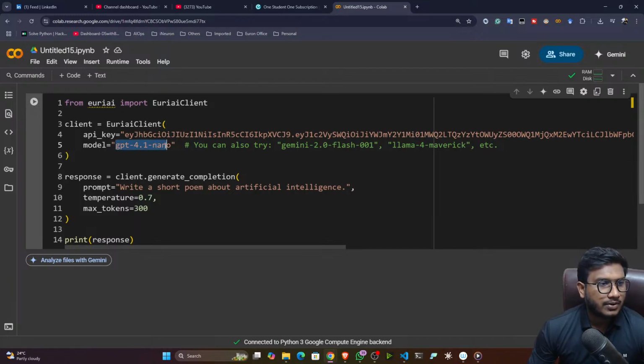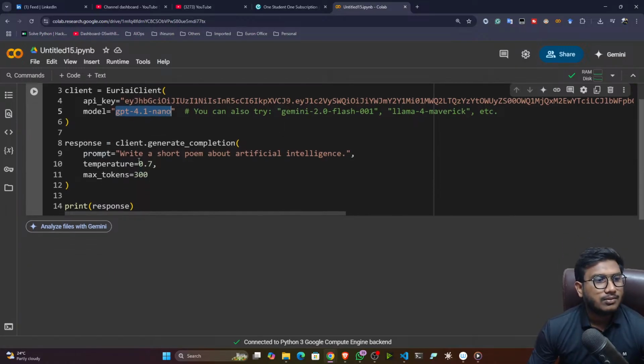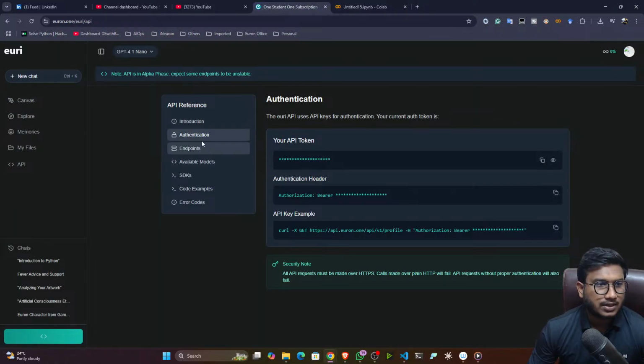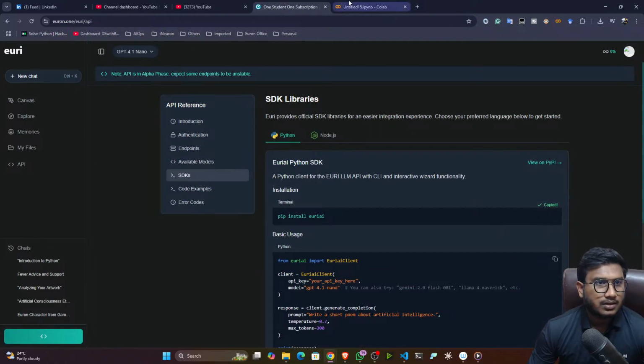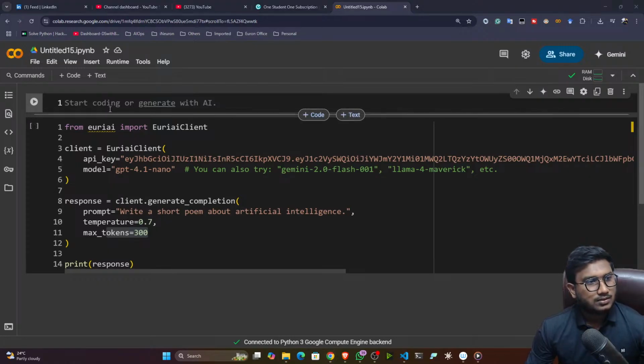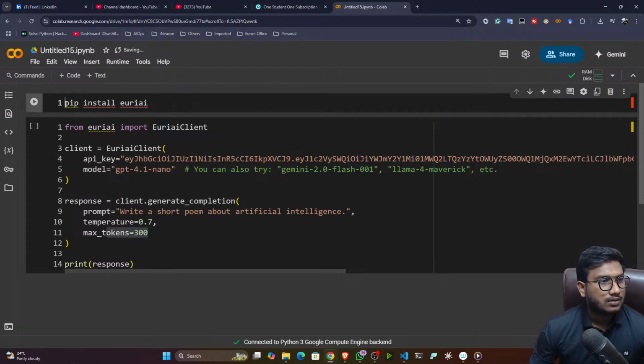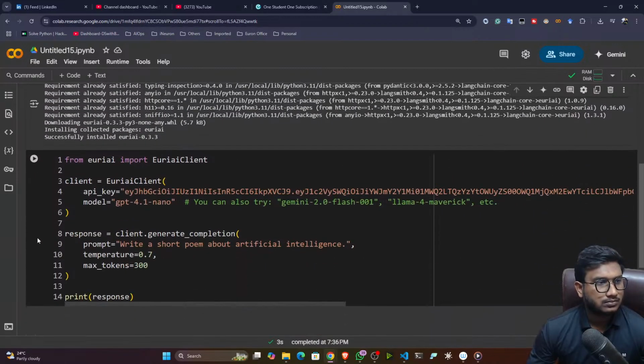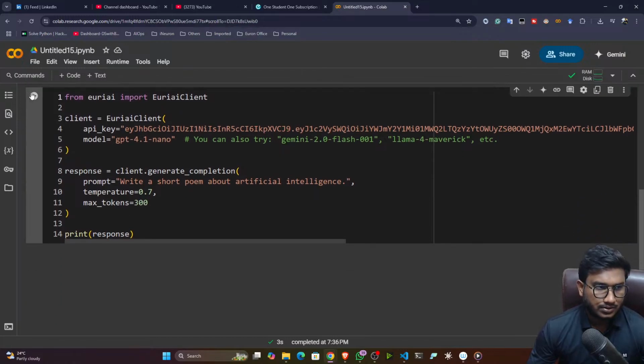Here you can give the model name. I've given GPT 4.1 Nano. You can also try with Gemini, Llama, and so on. Now here is the prompt I'm giving: write a short poem about artificial intelligence. This is the temperature parameter, and this is the max token parameter. But before that I have to install the Euri AI package. So here is the command. Let's copy, and here let me paste it. Done.